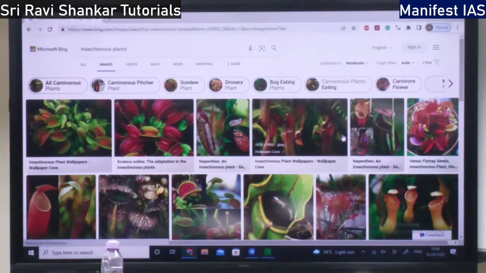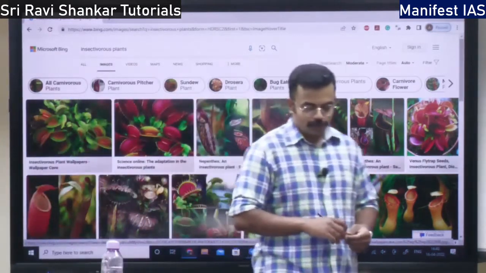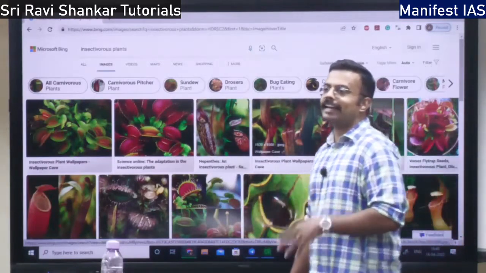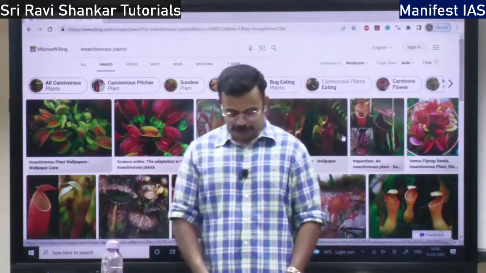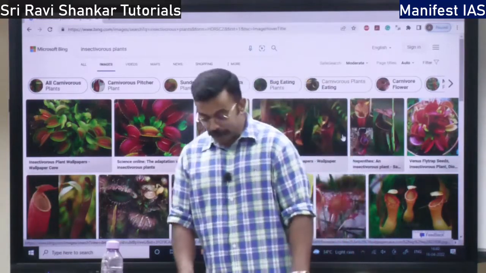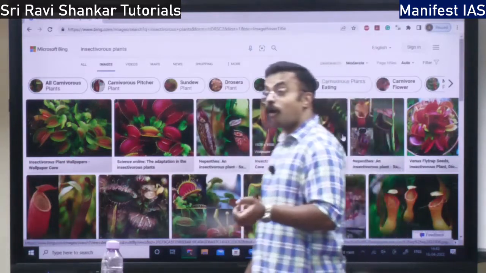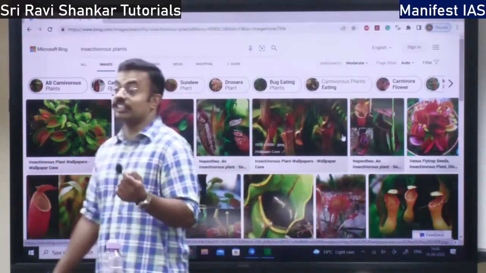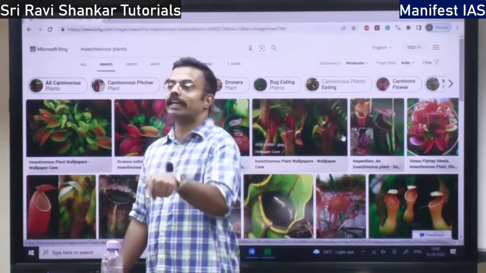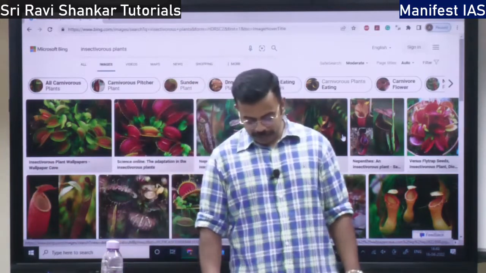See how good they are looking. They are very attractive. So these insects get attracted and die. So we should feel bad for the insects. Okay, so they have brilliant colors. See how many colors they have, and over that they have sweet secretion. They are going to secrete some sweet liquid. So these insects want to eat that liquid, and in turn get eaten up by the plant, right?